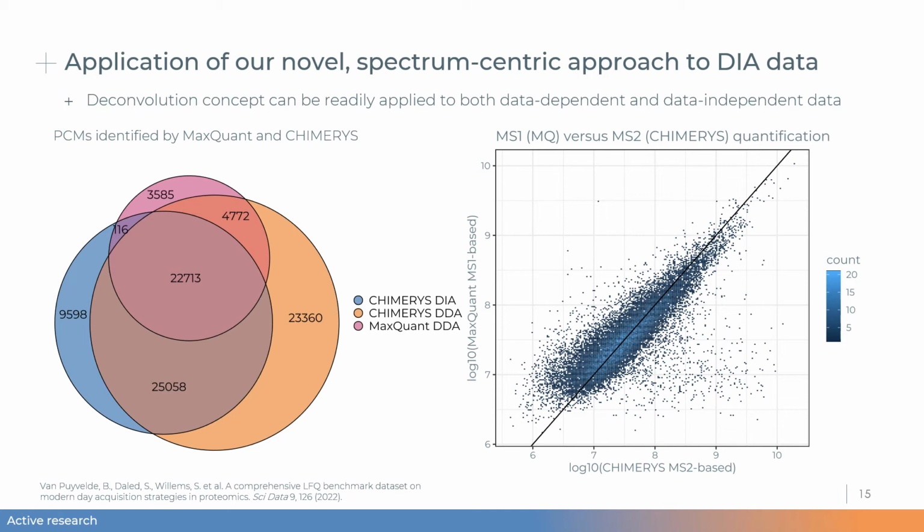On the identification side, here on the left, you see that the overlap between MaxQuant and CHIMERYS is pretty high, which is very encouraging. But you'll also notice that CHIMERYS identifies many more peptides in the DDA file than in the DIA file. However, what is very encouraging is the fact that the CHIMERYS MS2-based quantification in the scatter plot on the right, on the x-axis on the DIA file, corresponds very well to the MaxQuant MS1-based quantification on the DDA file here on the y-axis.